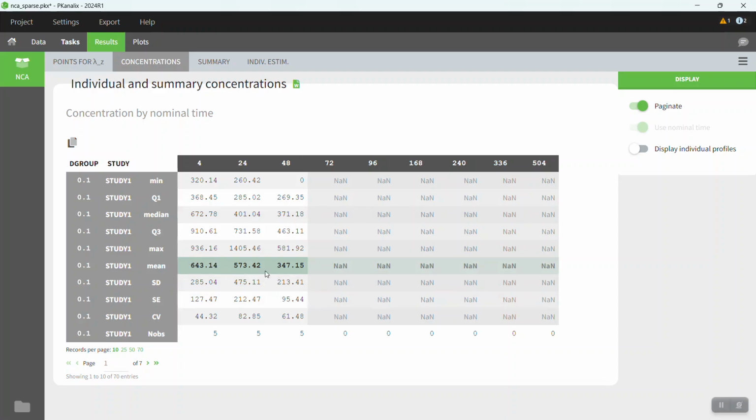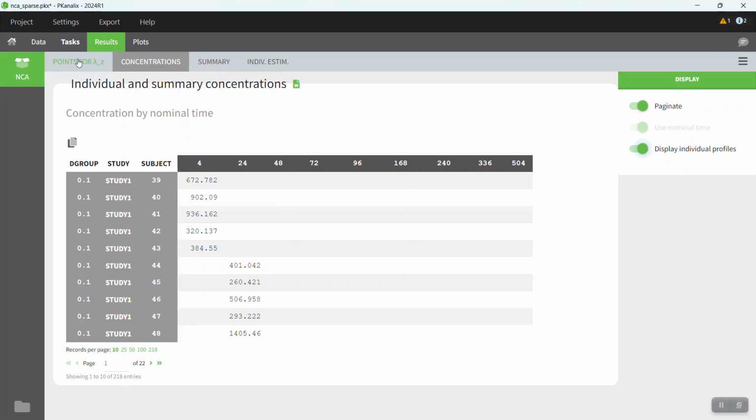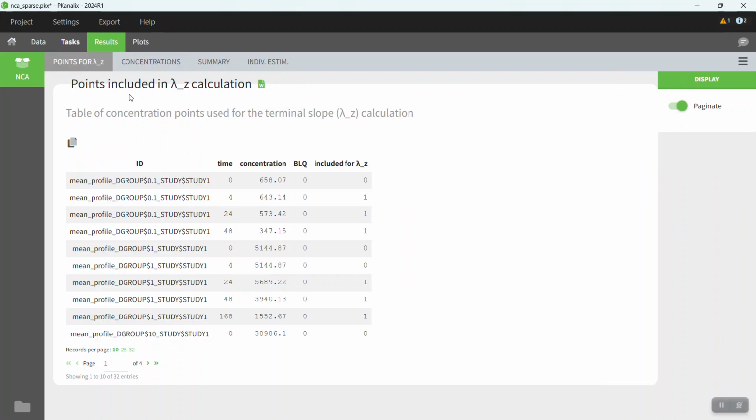I can look at the table of concentrations organized according to my stratification with different metrics. The mean row is highlighted here in green, and it corresponds to the mean profiles used for the NCA. The mean values are calculated using the BLQ rules defined in the settings. The individual profiles are not displayed by default, but I can turn them on. And finally, I can see exactly which points in the mean profiles were included in my Lambda Z calculation.